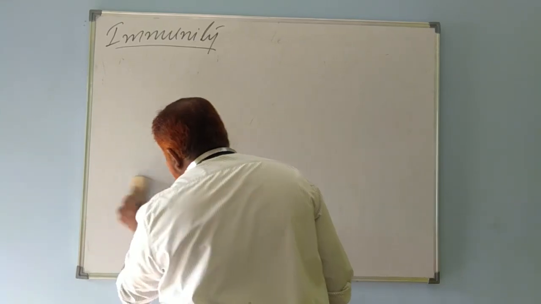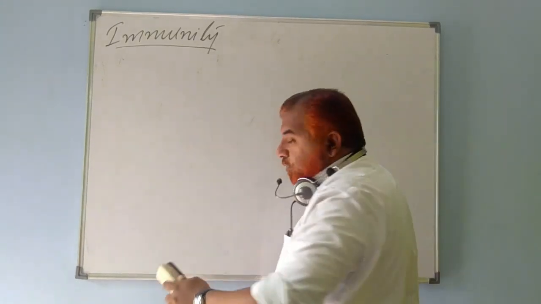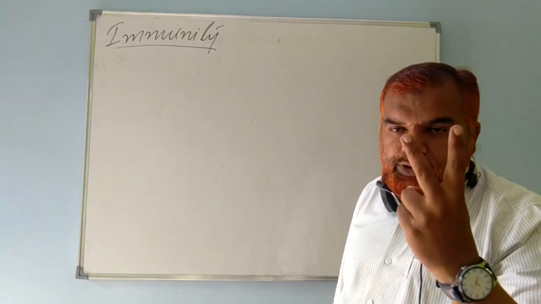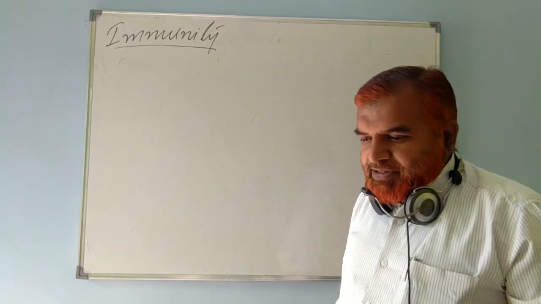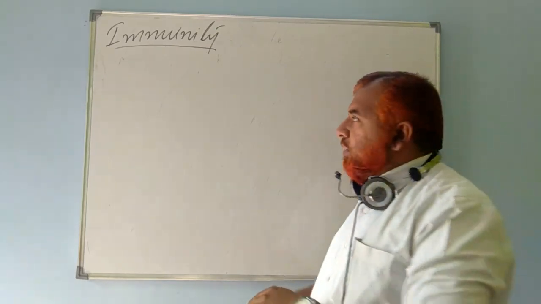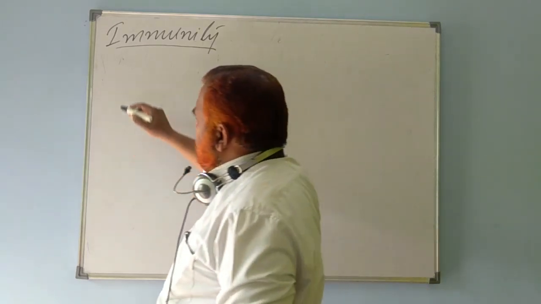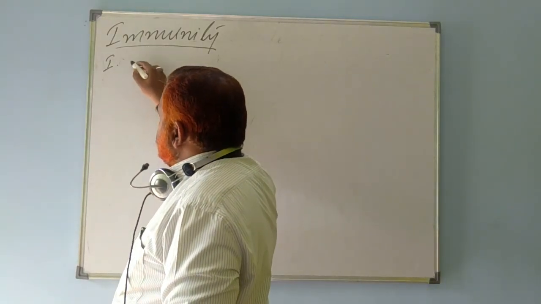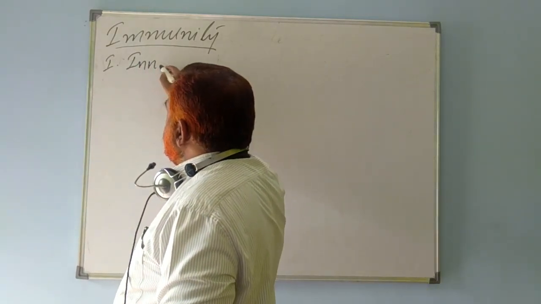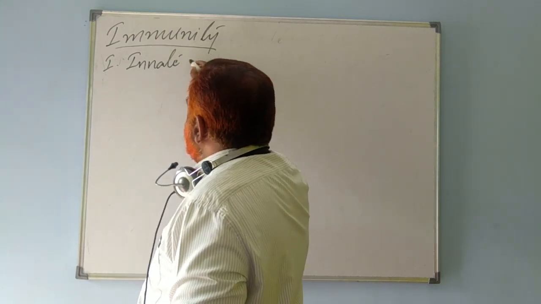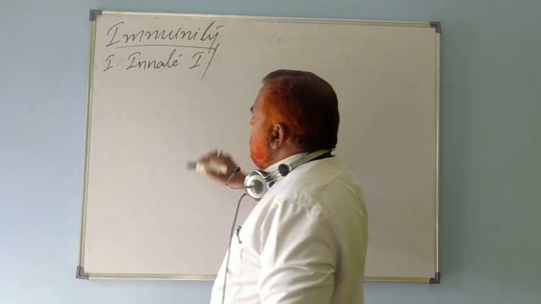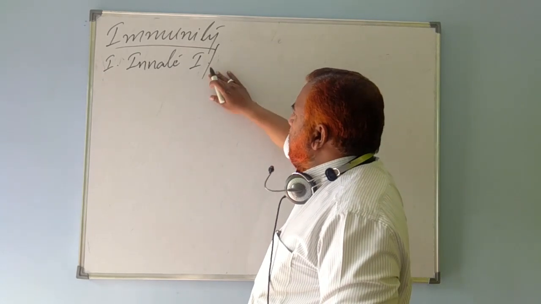There are basically two major types. How many types are there? Two. Many different subtypes are there, but basically there are two major types of immunity. One is known as innate immunity.